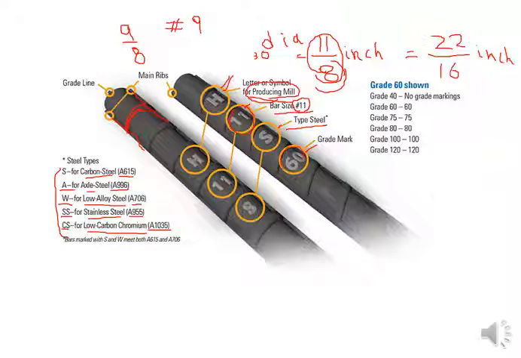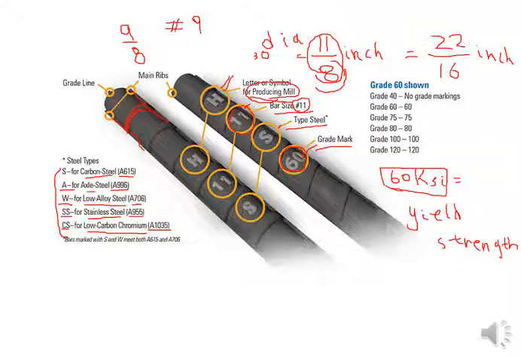Then comes 60. This is the grade mark. Grade mark means that this 60 is in KSI, the unit is KSI. It is the yield strength of this particular steel. Now what is this yield strength? We will talk about it later on. So this 60 means 60 KSI is the yield strength.